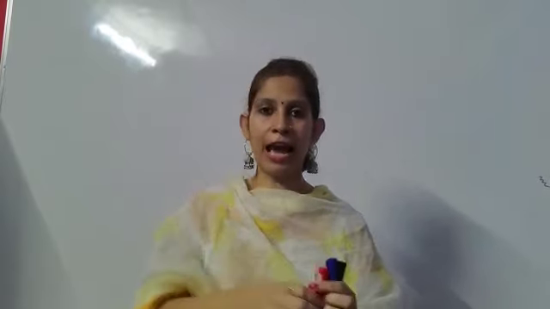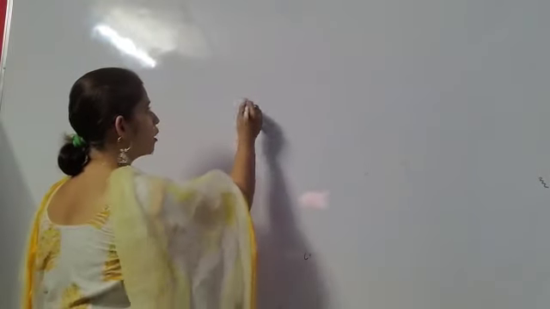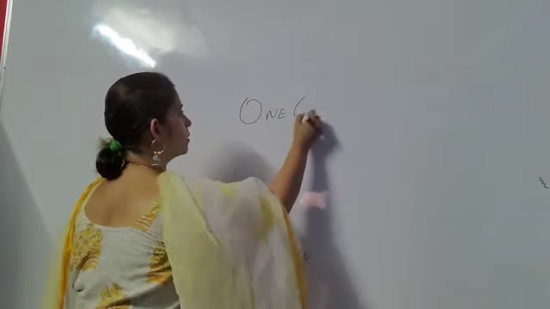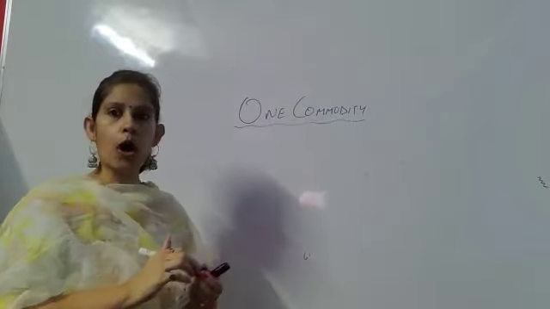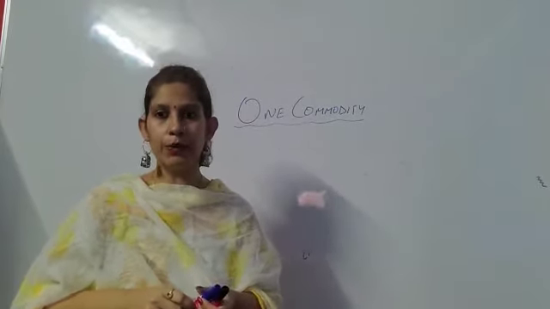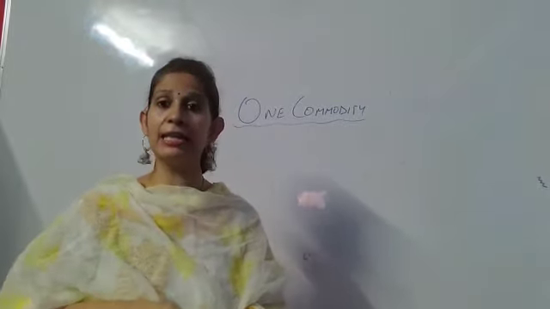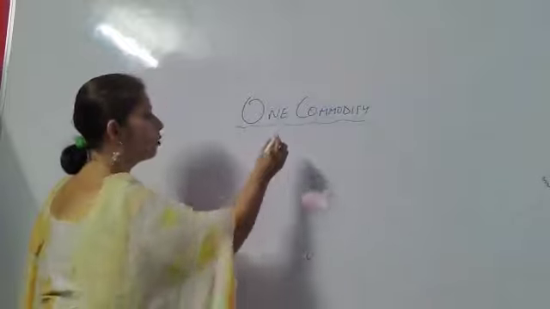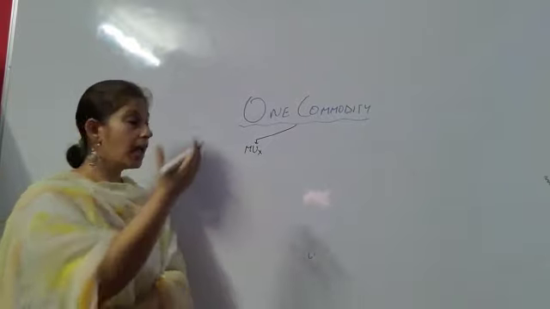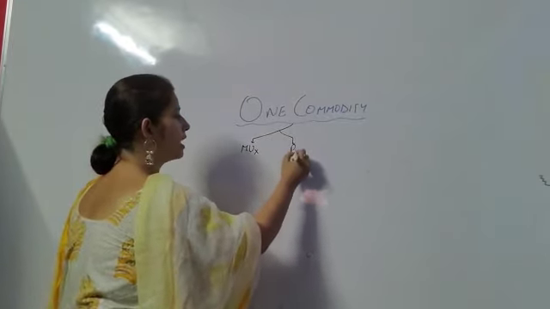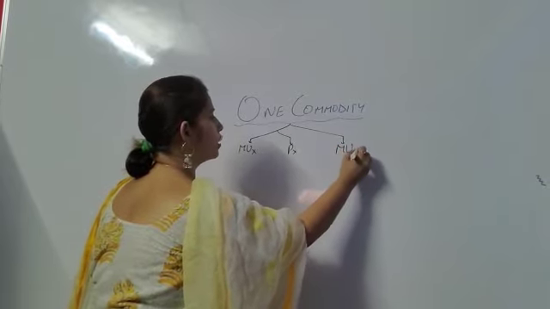Now we do consumers equilibrium in four different cases, out of which we will be discussing the first case today, that is, in case of one commodity. When the consumer is consuming one commodity, what will be the condition of the equilibrium? Here we need to understand three terms which we will be using. One is marginal utility of X, where we are supposing X as any commodity. Another one is price of X commodity, and another one is marginal utility of money.